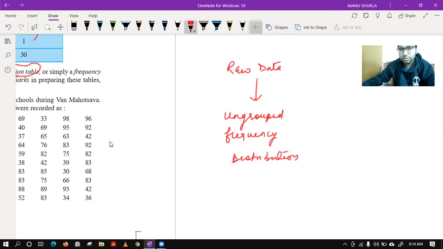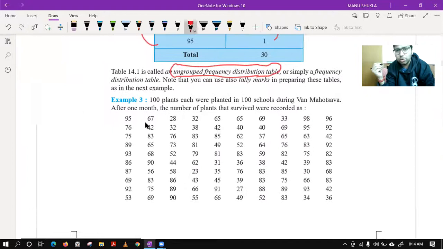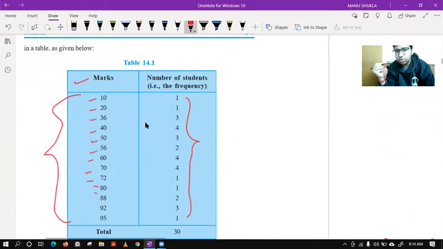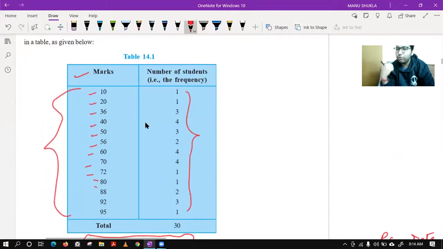But still, this is not the end of things, because you also know in your class it is not that usual that 4 or 5 students have got the same marks. Many times you have got different marks. Some are getting 0.5 less or more. So this thing will work only in this kind of examples.